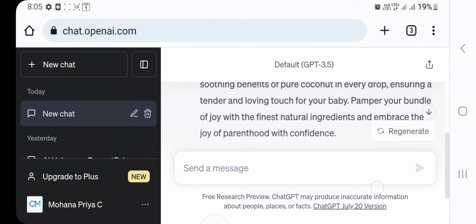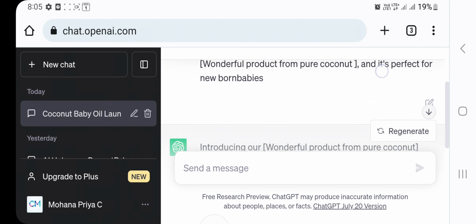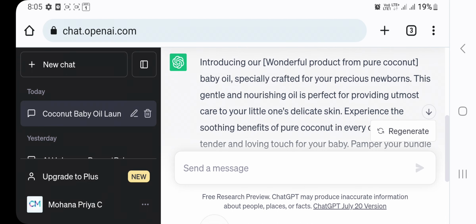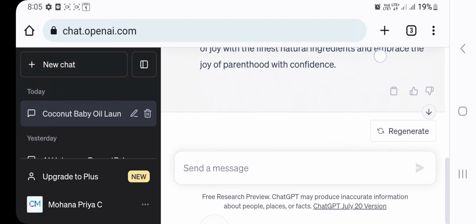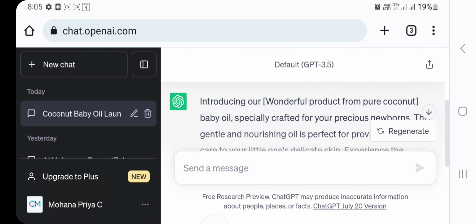Now ChatGPT starts producing the answer. Introducing a baby oil, especially crafted for your precious newborns. This is a gentle and nourishing oil, etc., etc. It started with the content. So with the prompt, if I change the prompt a little, the answer from artificial intelligence like ChatGPT changes. As per the requirement, you can change the prompt.